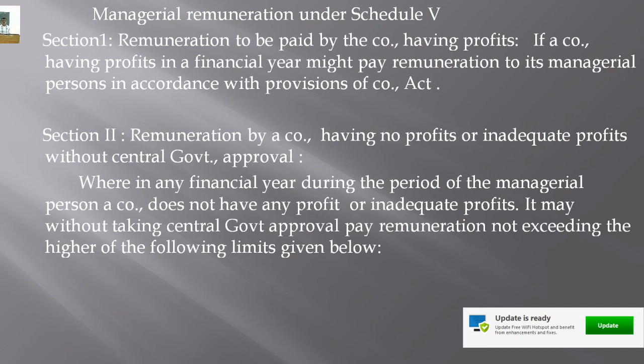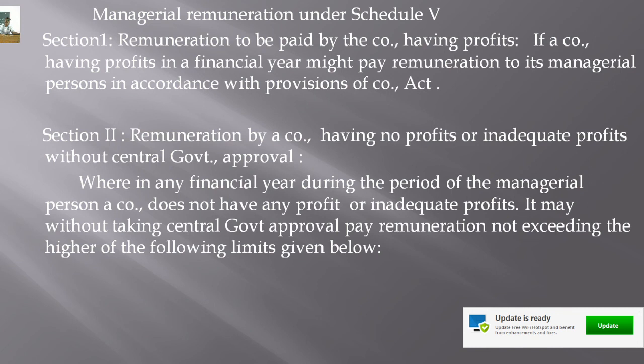If the effective capital is more than 100 crores but less than 250 crores, the remuneration payable is 60 lakhs, now increased to 1 crore 20 lakhs.